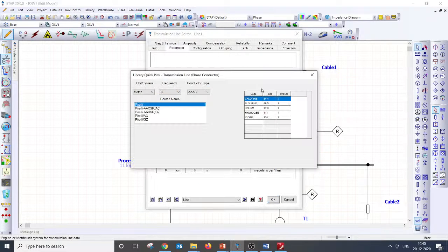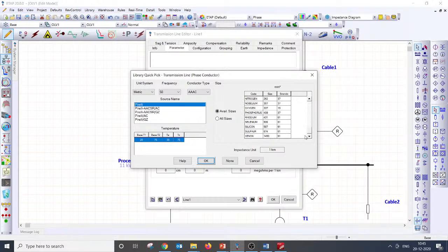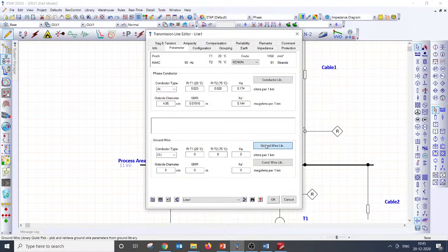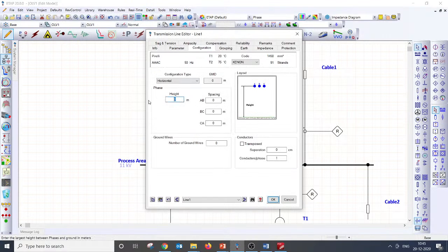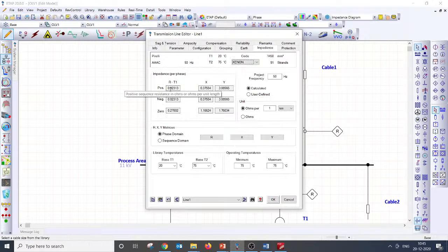Let me give some parameters. Just give me a second. I'm trying to work out the positive sequence, negative sequence, and zero sequence, maybe putting up some transmission line configuration to showcase. Yeah, here we go. If you look, there is a huge difference between positive sequence and zero sequence, approximately 2.5 to 3 times. So obviously the X by R ratio for the positive sequence and zero sequence will not be the same if there is a long transmission line.